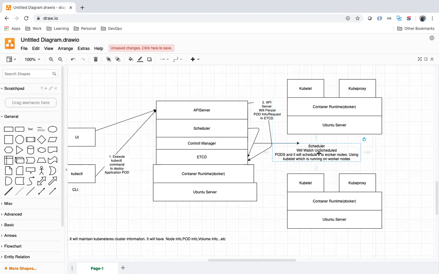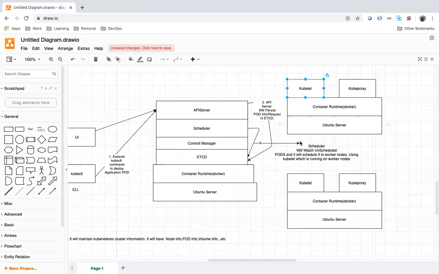So what will the scheduler do? The scheduler will watch etcd. It will identify whether there is any pod which is not yet created. So the scheduler will watch unscheduled pods and schedule them to worker nodes using the kubelet, which is running in the worker machine.